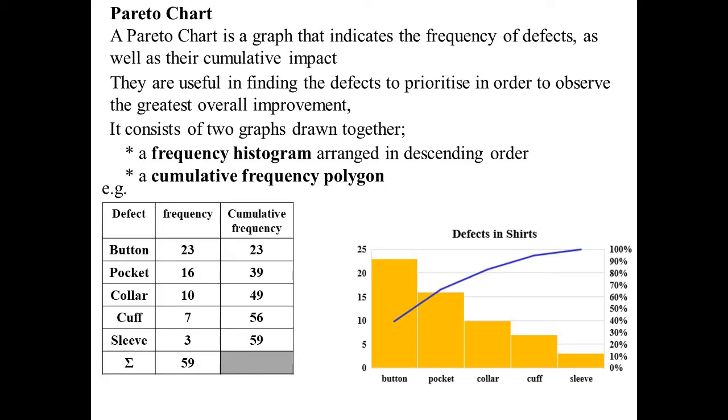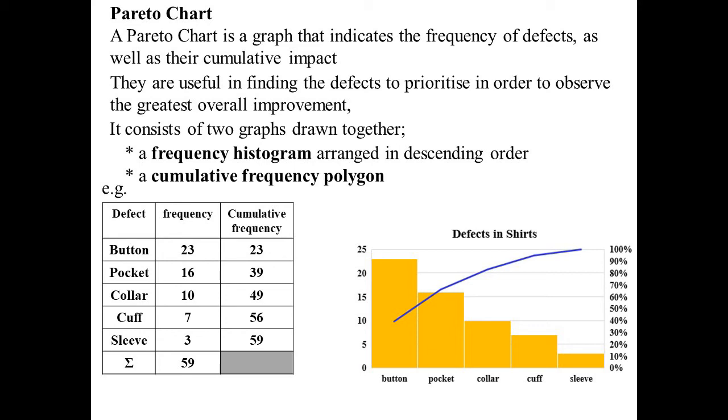So here we go. Here's the data that we've got. The different defects, we're making shirts. So there was something wrong with the button or the pocket or the collar or the cuff. I've got the frequency there, but then I've also worked out the cumulative frequency because I'm going to need that for the cumulative frequency polygon. There's the graph. So the histogram, which remember is the column graph, in descending order. So my columns are going down in size. The polygon is the line graph.